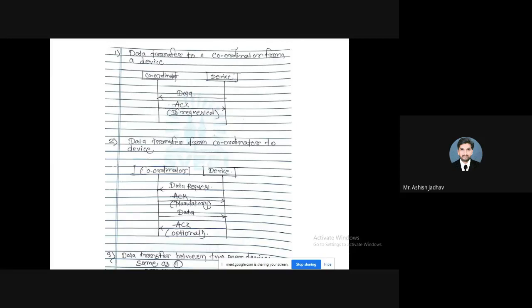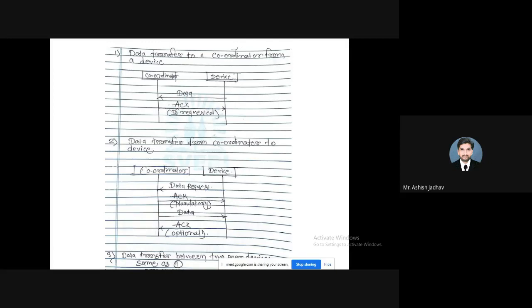After that, we have seen the data transfer, or you can say connection establishment process in Zigbee. First scenario I told you: if the device wants to transmit data to a coordinator, the process is simple. The device will generate and send the data to the coordinator, and if it is requested by the device, then in that case the coordinator will send an acknowledgement back to the device. So this is one scenario.